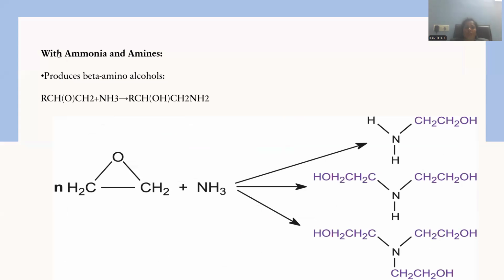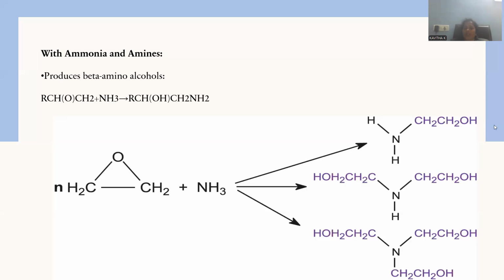Let me go for the reaction with ammonia and amines. Whenever ammonia is treated with this epoxide, again, ammonia works like a nucleophile, right? Because the lone pair of electrons on the nitrogen atom will bind at the carbon, so that ring opening will be accompanied. Whenever ring opening is possible, O is turned into hydroxyl, and this carbon is attached to this amine, able to generate the aminohydrin.